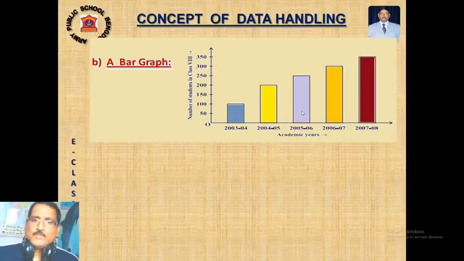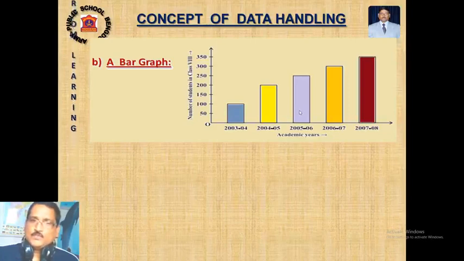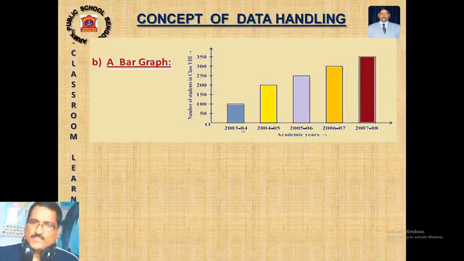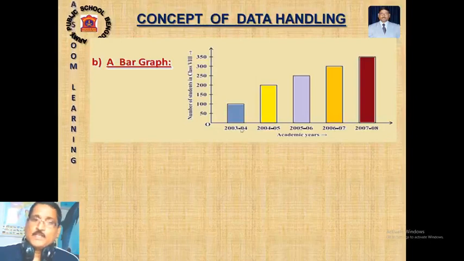This type of question might be asked. Here a single bar graph represents one event only, for example students taking admission over 3, 4, 5 different years. Or we can represent whatever a particular child scored in 5, 6, 7 different subjects in a particular test. So a single bar graph, with the help of single bars, is what?